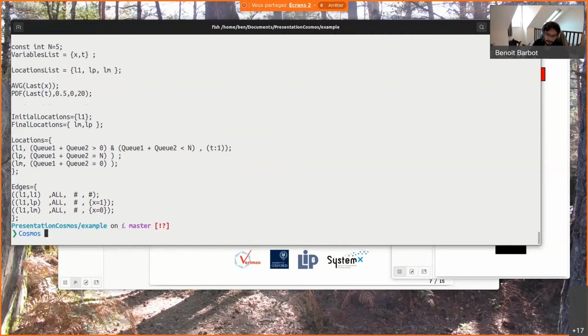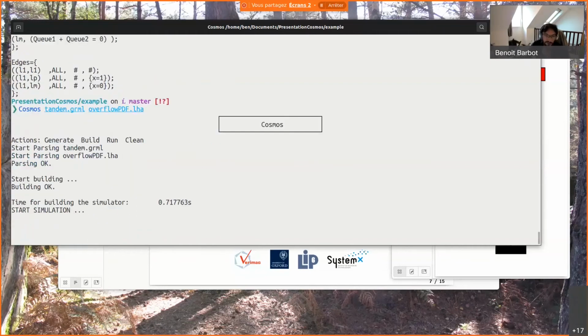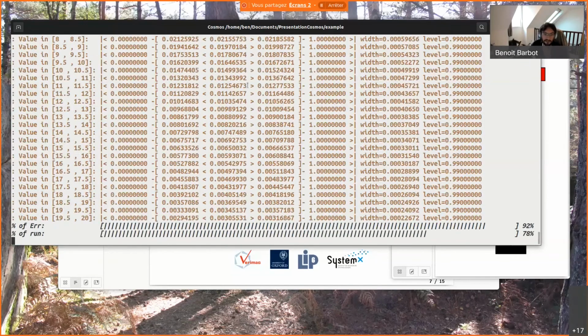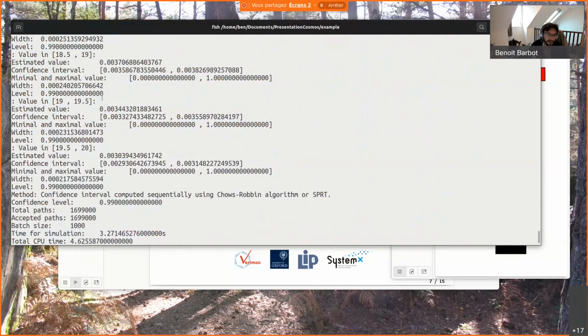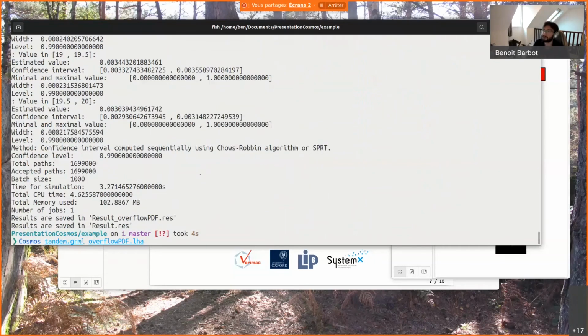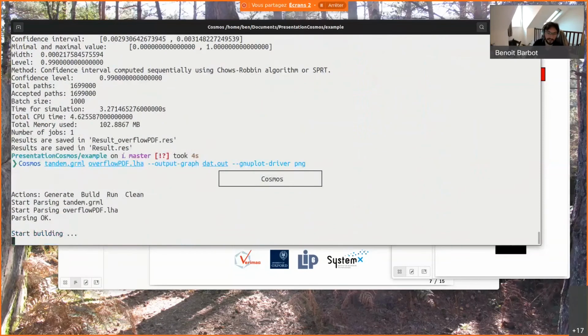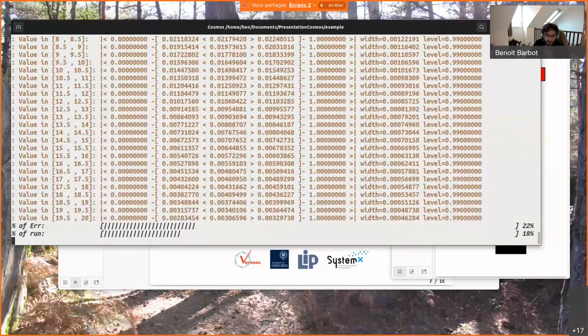We give the tool the property. But when we do that, the tool computes everything and outputs everything to a file, so it's not really convenient. If I want to see the results, I need to ask it to put them into a file.